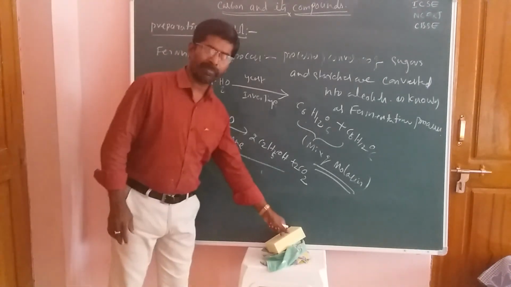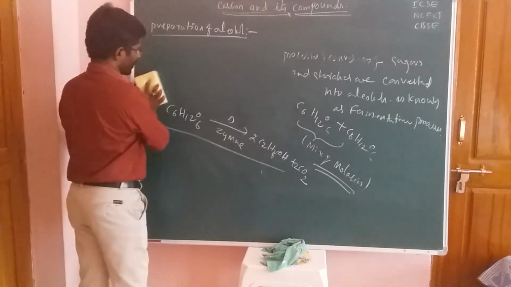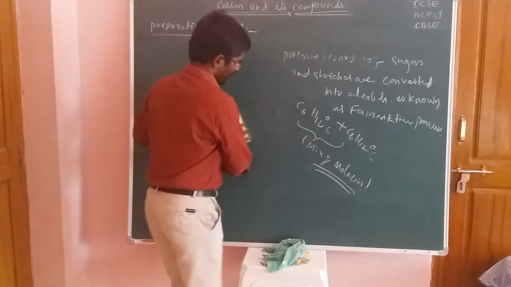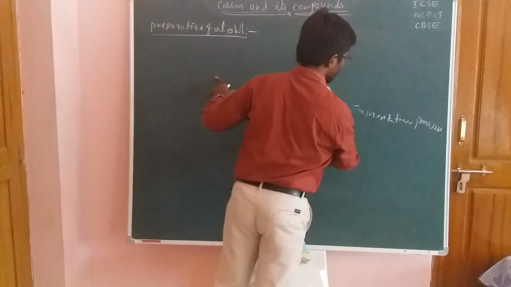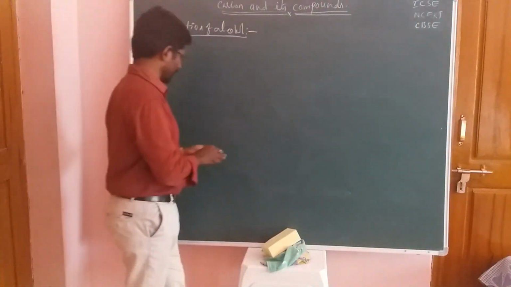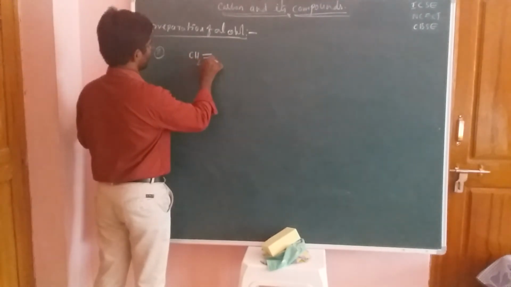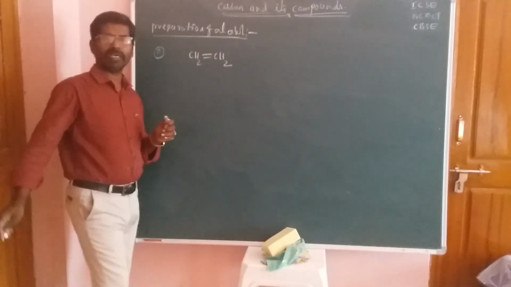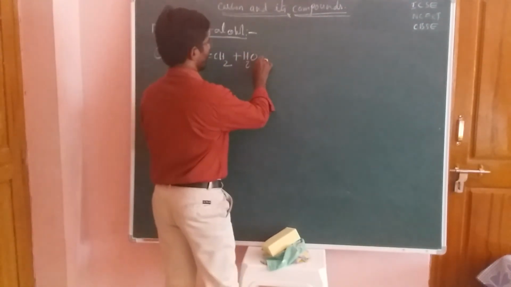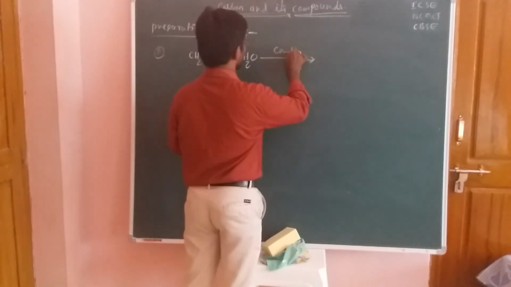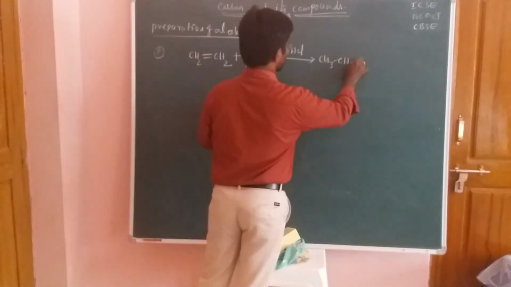But we have some industrial processes, and one is where alkene compounds are reacted with water or water vapor in the presence of a concentrated reagent, that is, concentrated acids. So for the next method, we take CH2 double bond CH2 alkene compound, which is reacted with water in the presence of concentrated HCl to give CH3CH2OH.